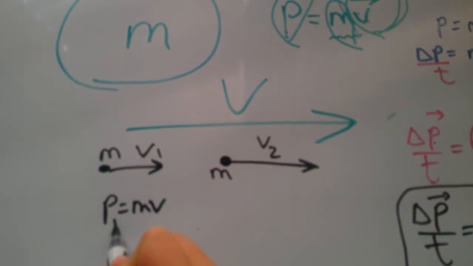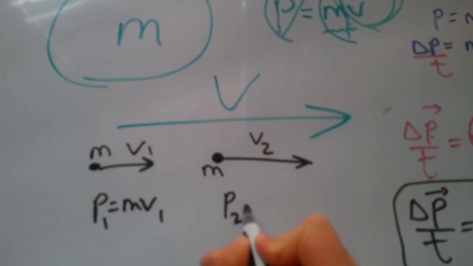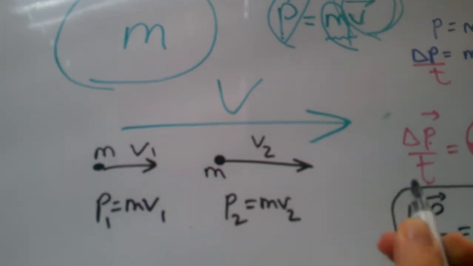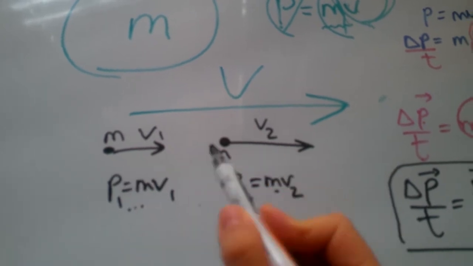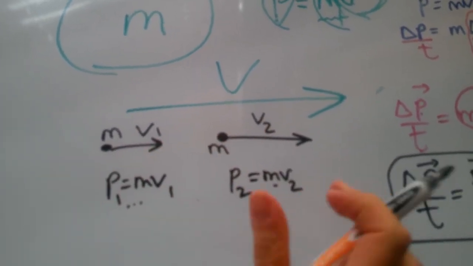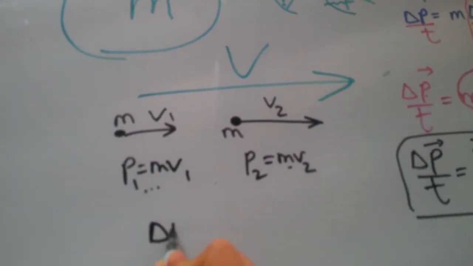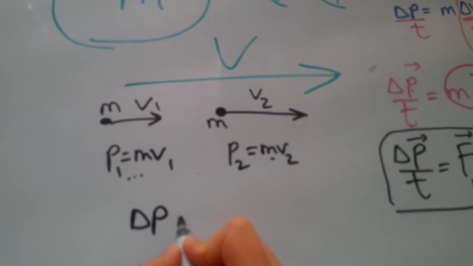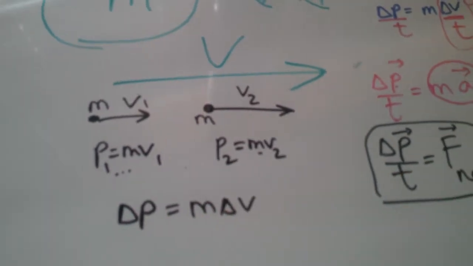So if P1 is this, now P2, the second momentum, is mv2, and I know this is different from that just because velocity is literally two times bigger than v1, as you can see from the length of the vectors. So change in velocity gives rise to change in momentum.